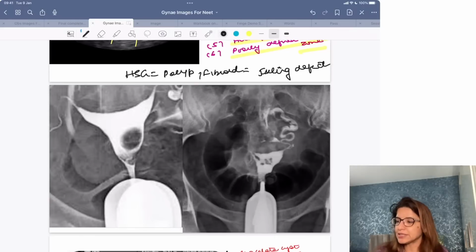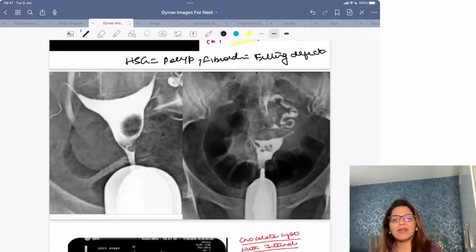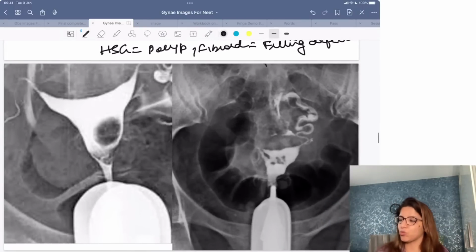Filling defect means that the dye is not going in that area. Now, whenever you get a filling defect on ultrasound or on HSG, like one filling defect is this, what you are seeing over here. And this is another image where you are getting multiple filling defects, right?